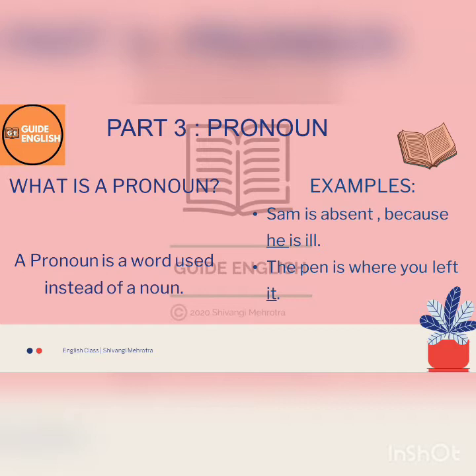So we could have written it in two sentences, broken down and written as two different sentences, like: Sam is absent, Sam was ill. So basically we want to know the reason why he was absent. So, Sam is absent because he is ill.